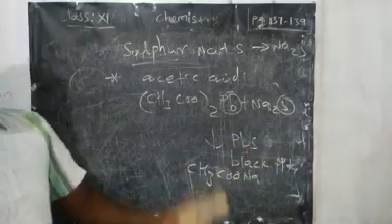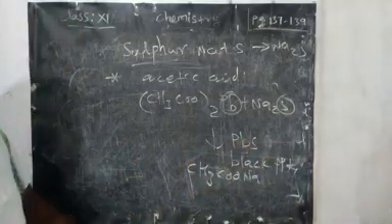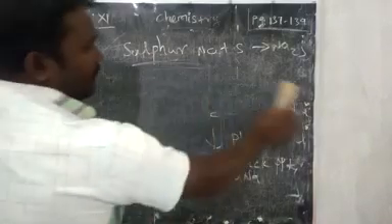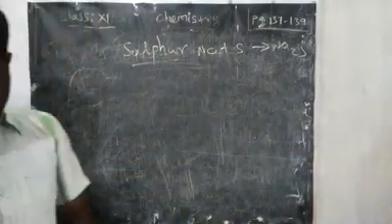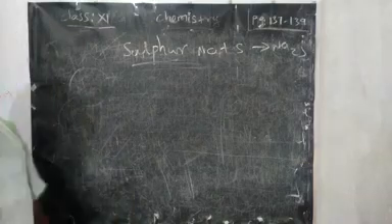Previous one we will get violet color. Here we will get black color. Next, one more test we have for sulfur. That is the oxidation state test.